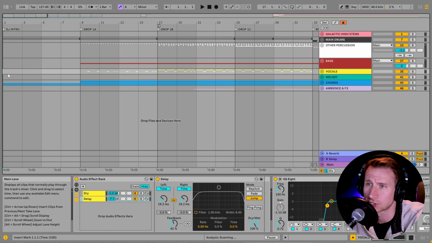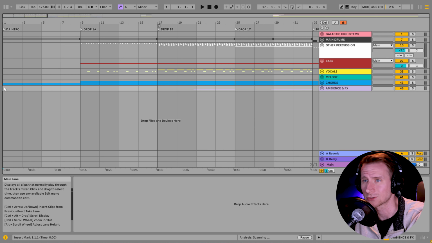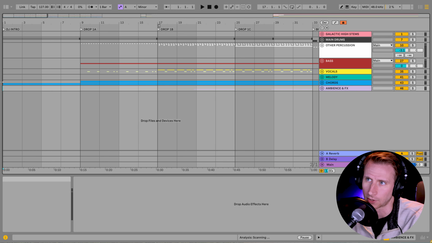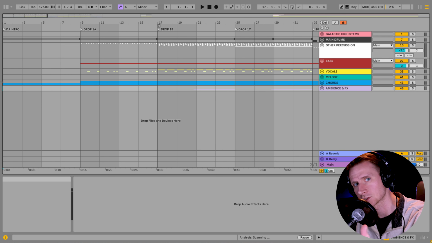To cap off this first section of the track, guys, I've added a very basic DJ intro section with mainly just the drums playing. It's nice to have a section like this so when you go back and listen in your car or on a different system, you can listen to just the kick drum or the chord drums and decide if you like them. And then also just to have an extended version for your records, right? So that you can mix it in easier when you're playing it out.